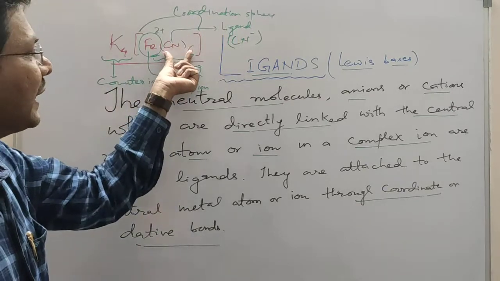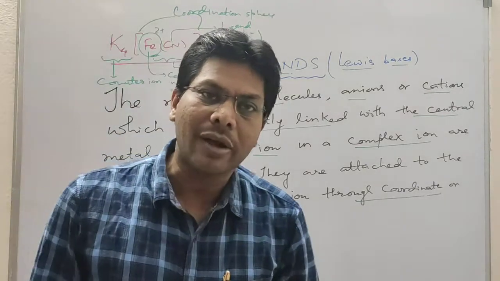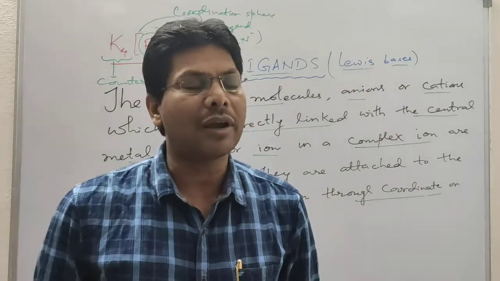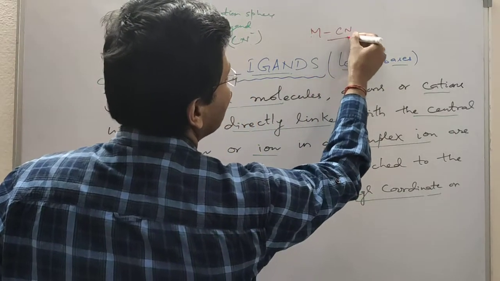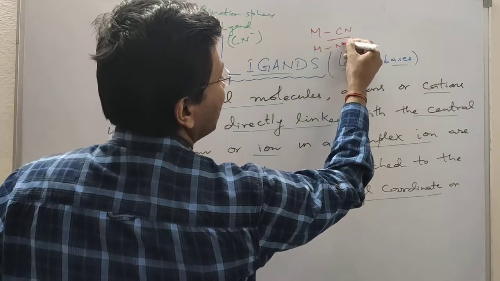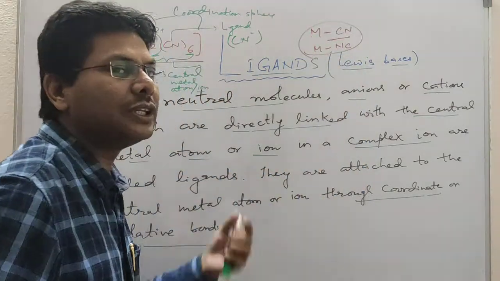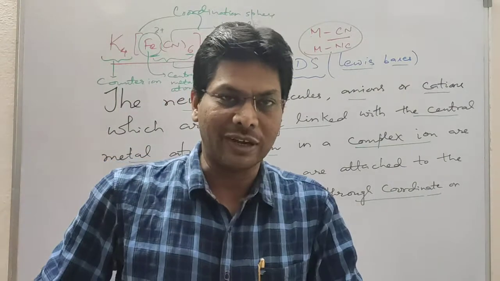So here cyanide is a ligand, and it is a monodentate ligand as well as an ambidentate ligand, because if the metal bonds through C, then it is cyanide. If the metal bonds through nitrogen, then it is called isocyanide. So it is an ambidentate monodentate ligand.